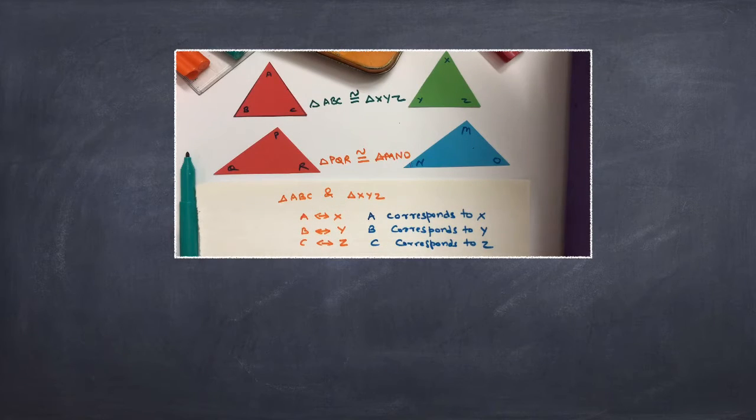Similarly, the corresponding sides are AB and XY, BC and YZ, AC and XZ. Also, we can say angle A corresponds to angle X, angle B corresponds to angle Y, angle C corresponds to angle Z.